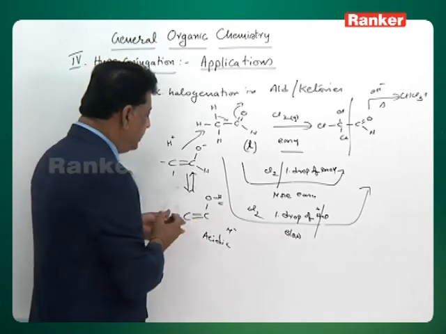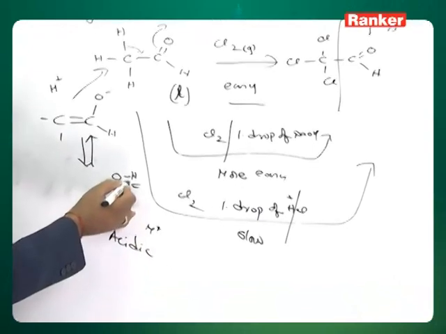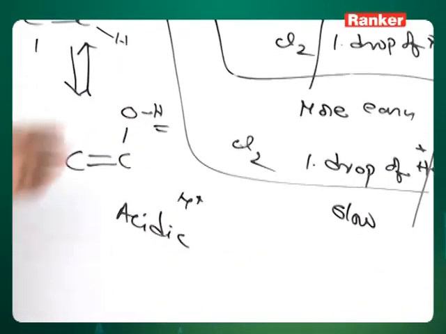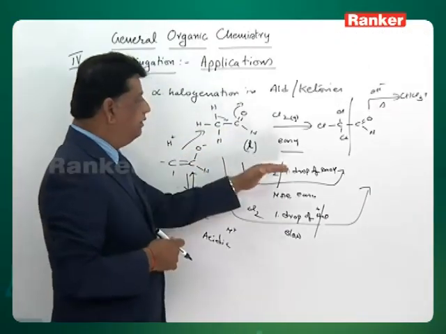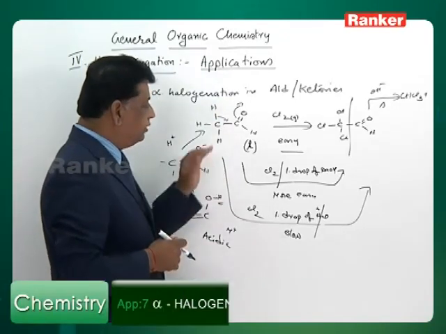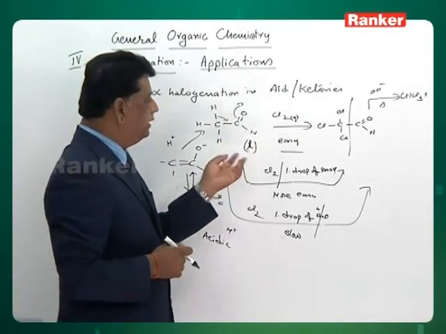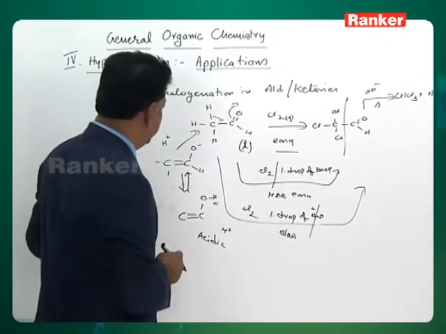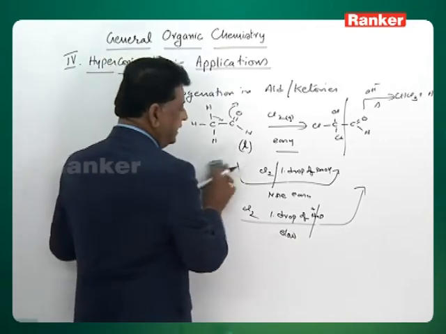So we have an acidic enol, and you are adding acid, so the common ion effect shifts the compound into the keto form. In acidic medium ketones dominate, in basic medium enols dominate, as we observed in tautomerism. So hyperconjugation through enol is accelerated by the basic medium, which is why halogenation becomes faster.